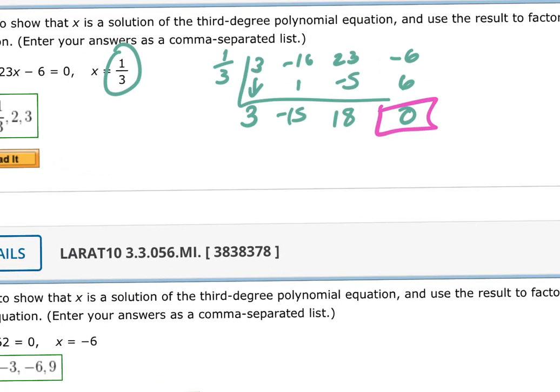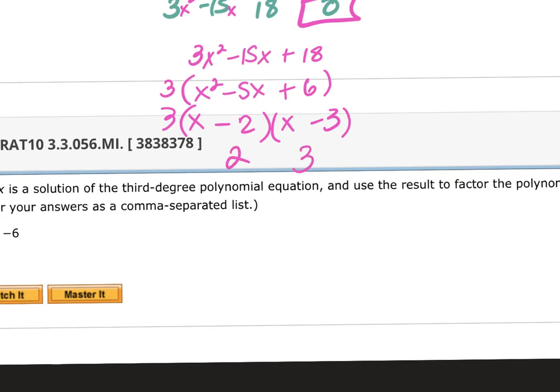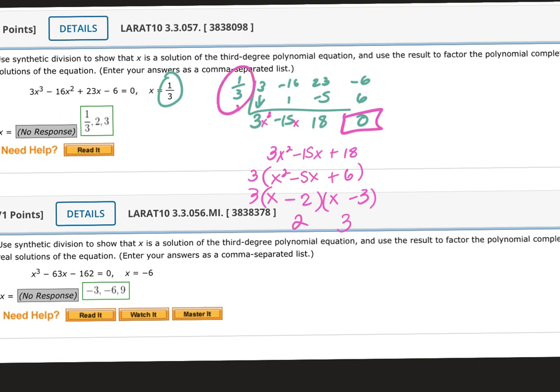So now I need to take what's left. I give this the x squared: 3x squared minus 15x plus 18. And I want to factor by grouping. I actually can take out a 3 to make my life a little bit easier. x squared minus 5x plus 6. And then it's (x minus 2)(x minus 3). And then I get 2 and 3. So the 1/3 that they gave you and the 2 and the 3 are all zeros.